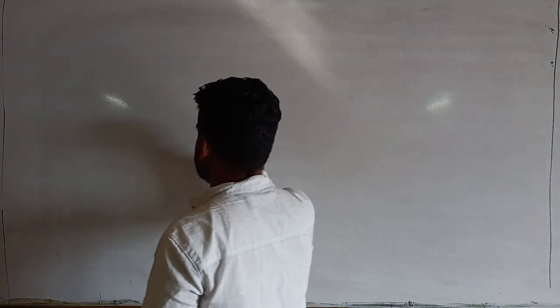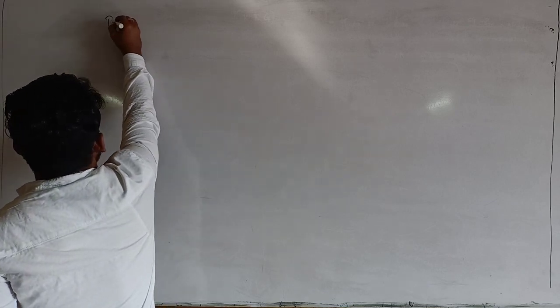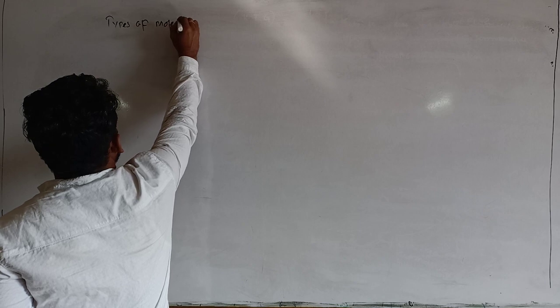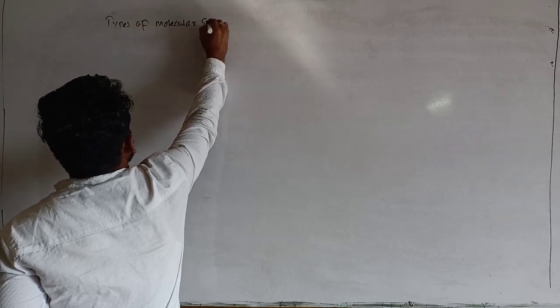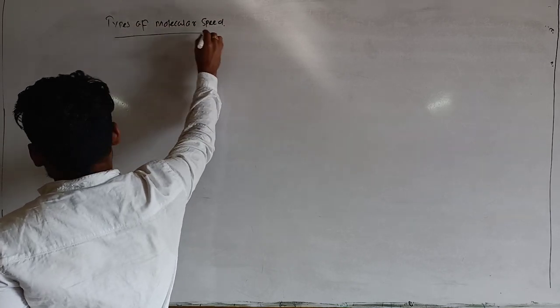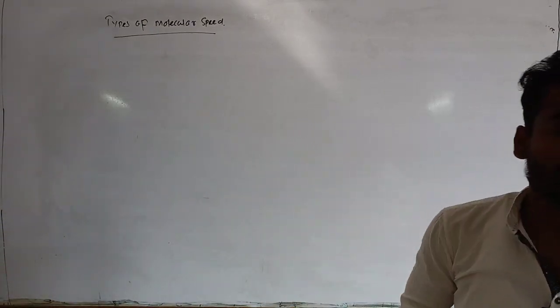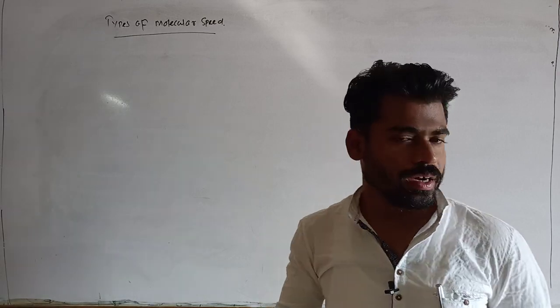So now let us discuss types of molecular speed. As I have discussed already, we derived the different postulates of kinetic theory of gases along with the kinetic gas equation.